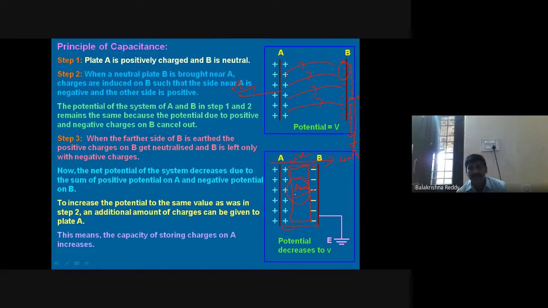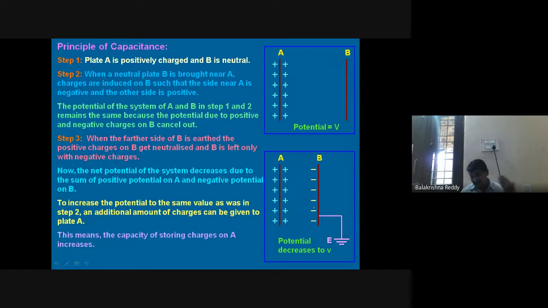At the same time, in the middle, whatever material you are using is supposed to polarize the charged particles. That also we will discuss. So this we call the principle of capacitance of the capacitor. This is the way a capacitor works.